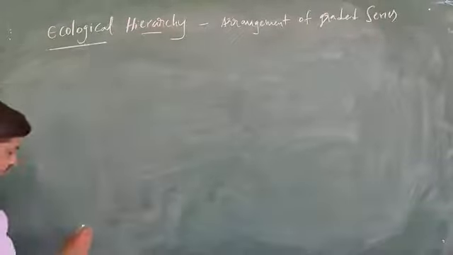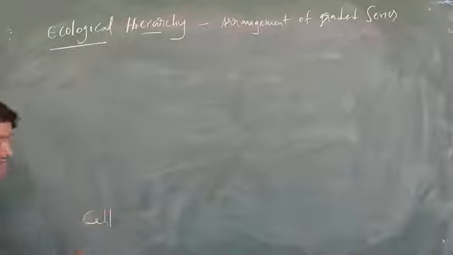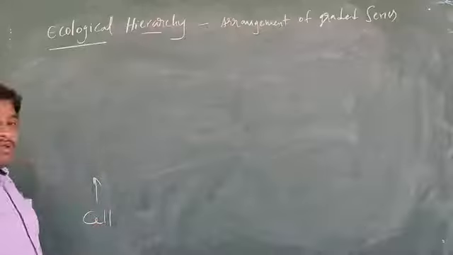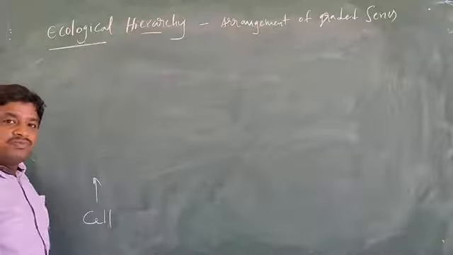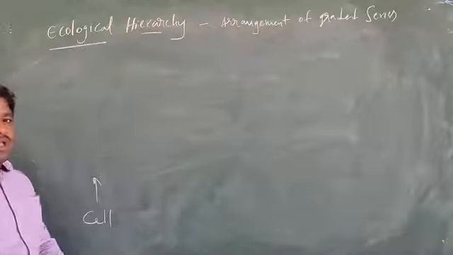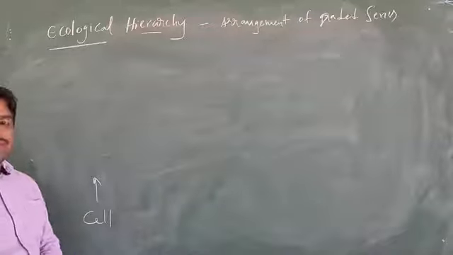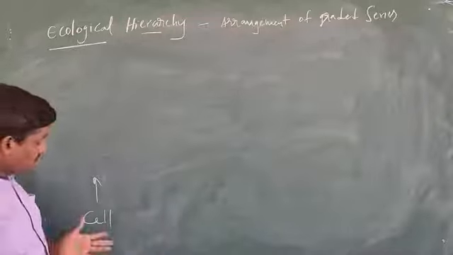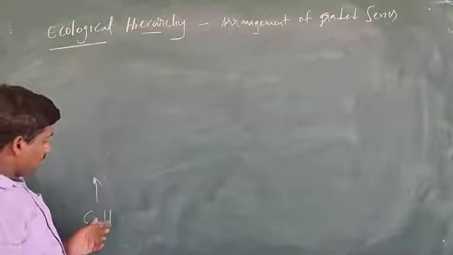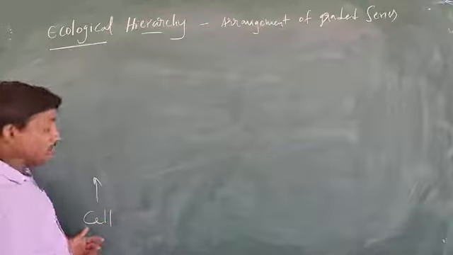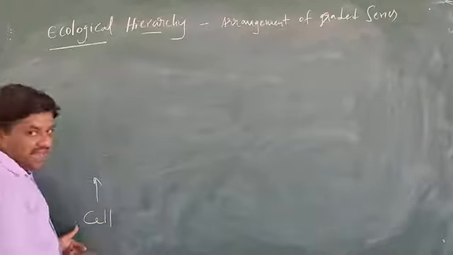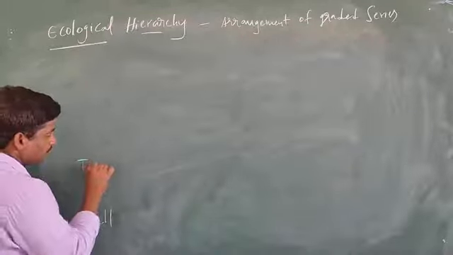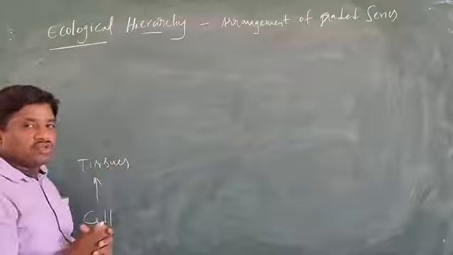See, first one, cell. Atoms together form molecules, and molecules together form cells. So first, it is a hierarchical order in ecology. First one, cell. Cells together form tissues.